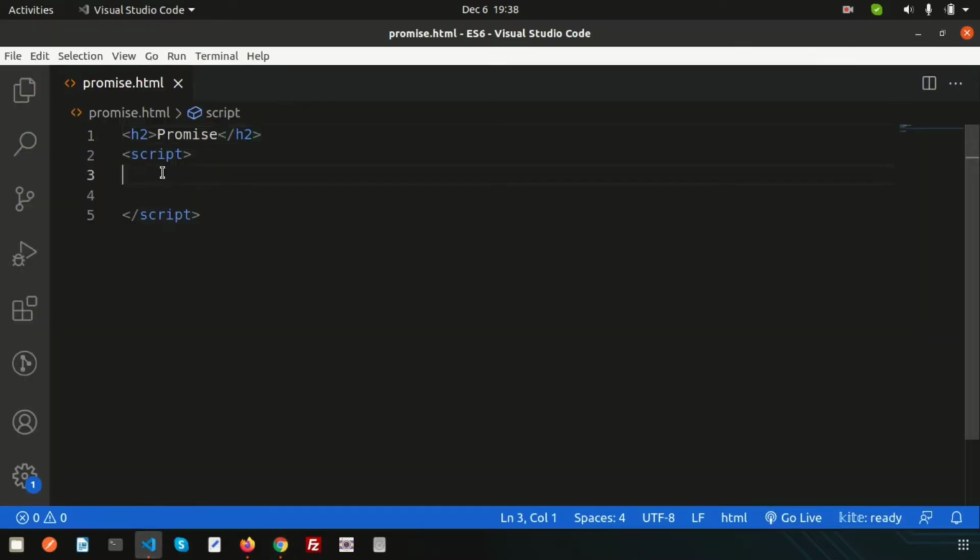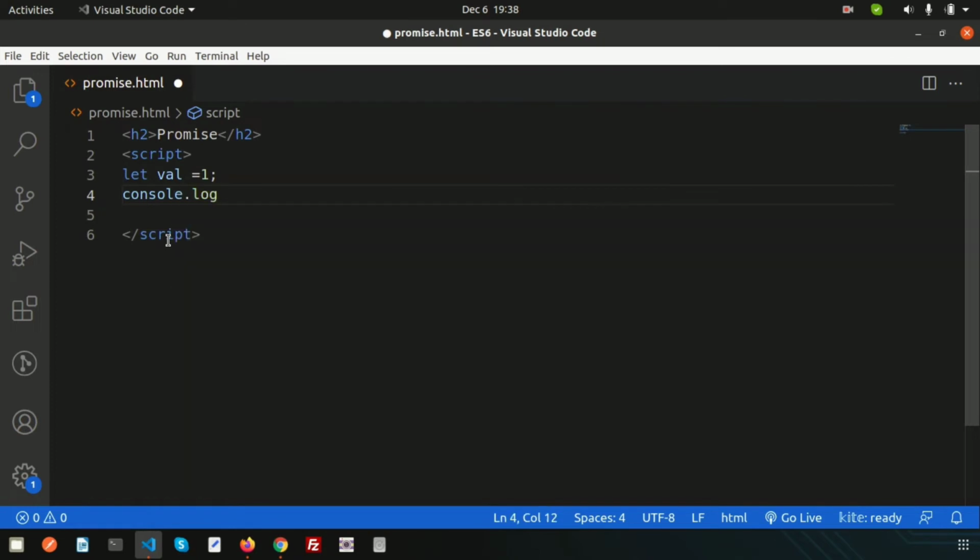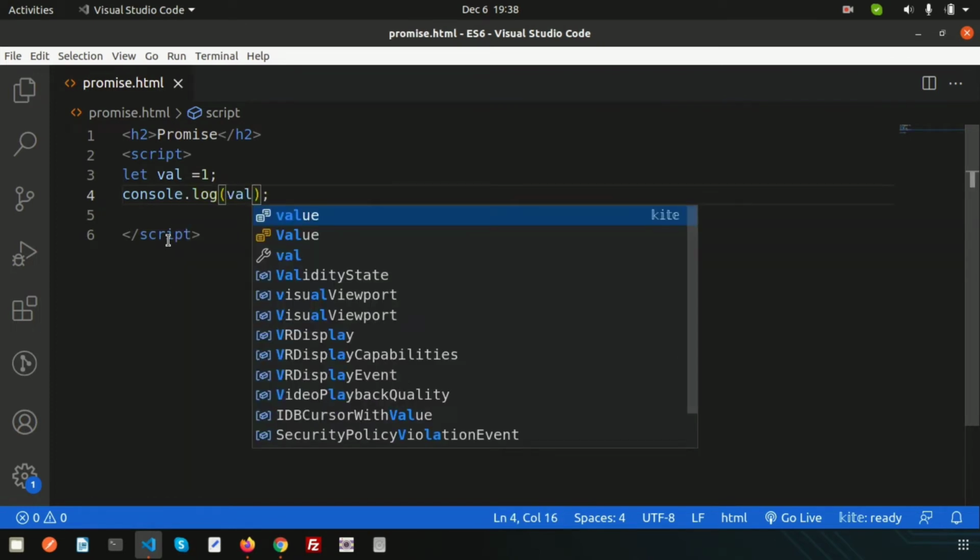This is my script, and let's declare a variable. Suppose I want to declare a variable equal to 1. Var is a keyword, so let val equal to 1 and console log to print this value.